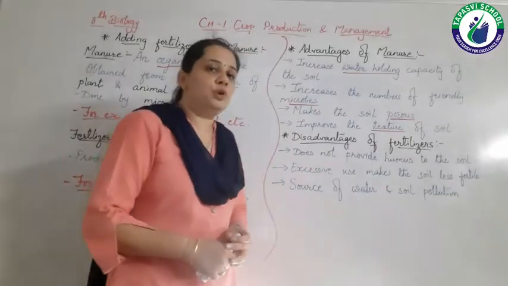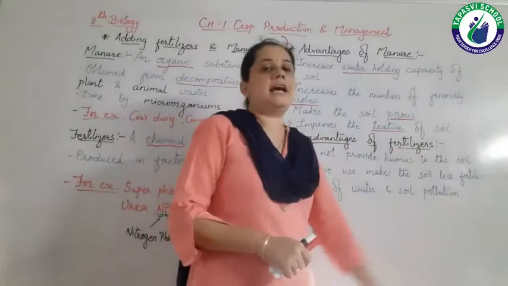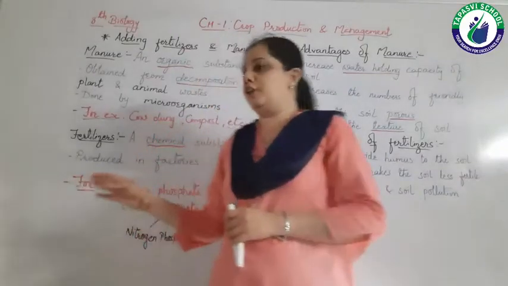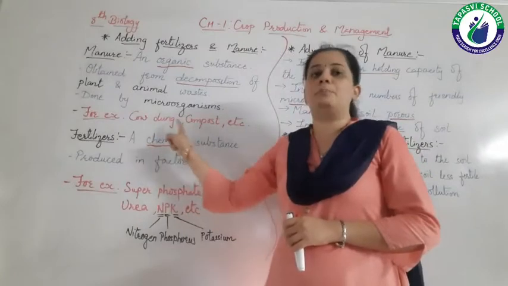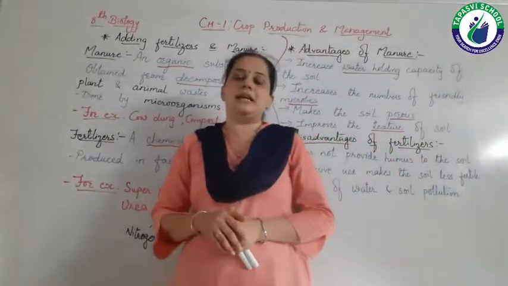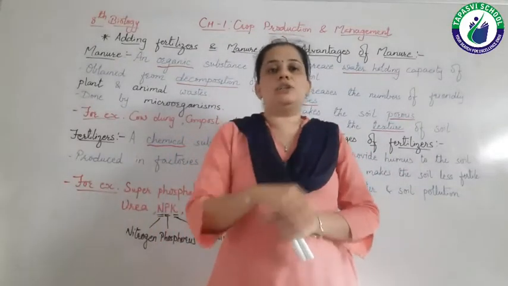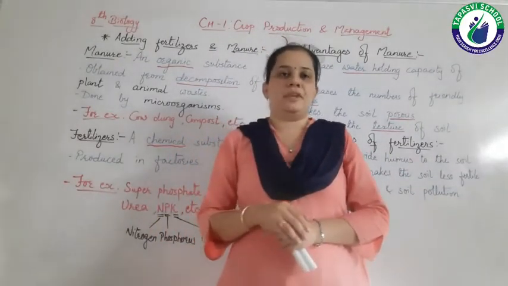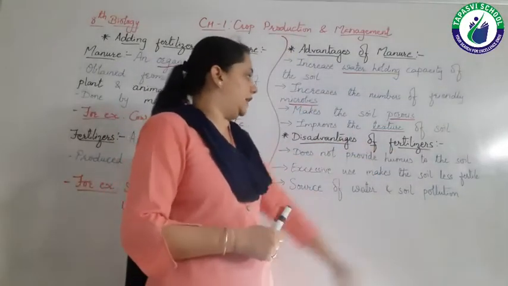Now let's move toward the disadvantages of fertilizers. As I told you here, fertilizer is a chemical compound, right? So obviously it has disadvantages as we are adding chemicals to the soil. Okay, so disadvantages of fertilizers.